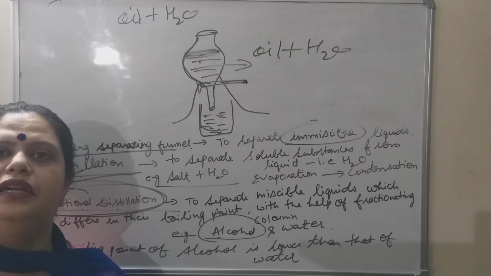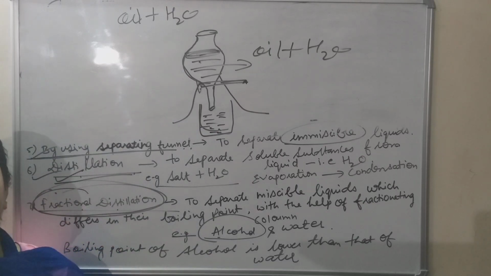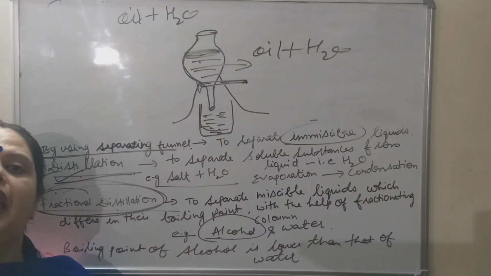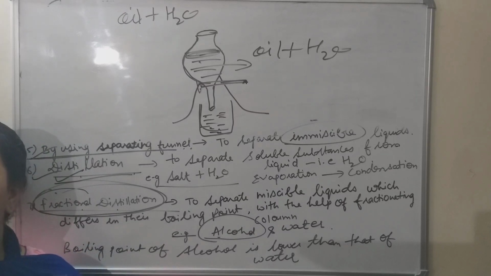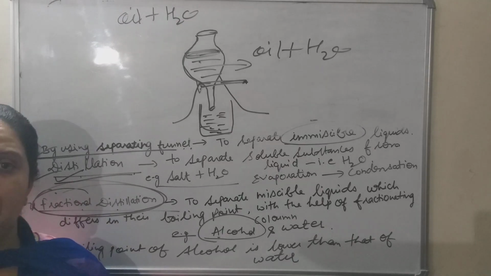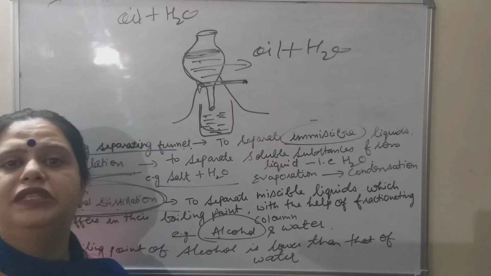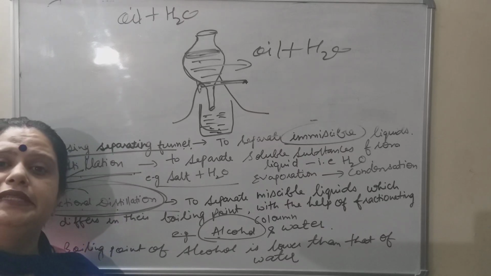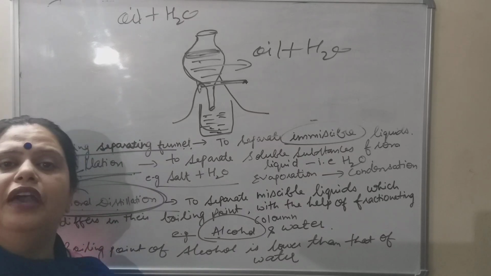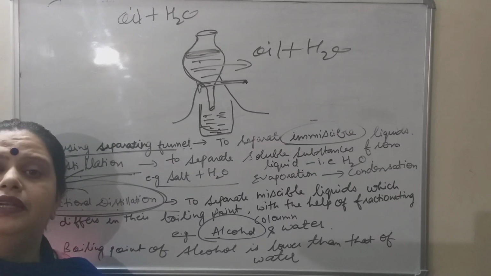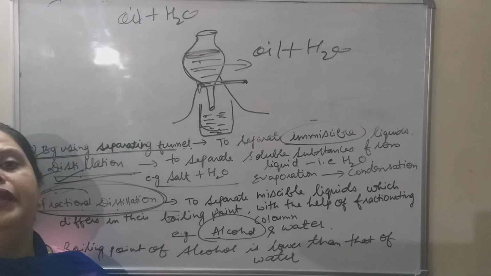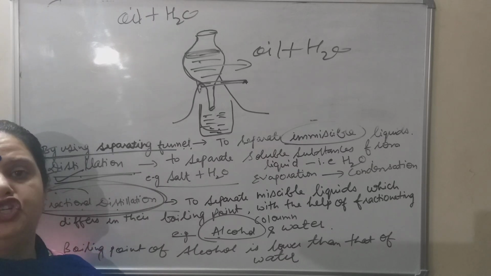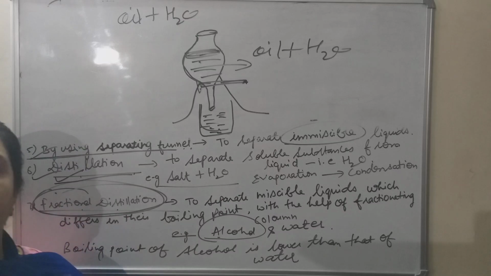Last but not the least, that is fractional distillation. Fractional distillation method is used to separate miscible liquids, such liquids which mix with each other. For example, alcohol in water. For immiscible liquid, we have to use separating funnel, and for miscible liquid, we have to use the method which we call fractional distillation. And this fractional distillation method is done by using a fractionating column. This method is based upon the difference in the boiling point. This is the basic principle which is behind this separation technique, that is difference in the boiling point.